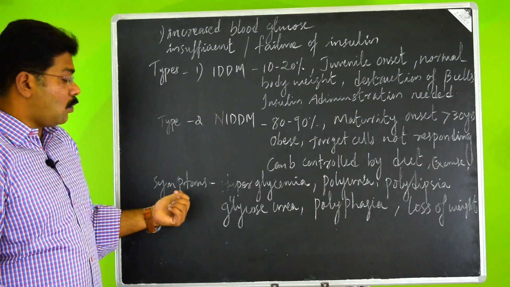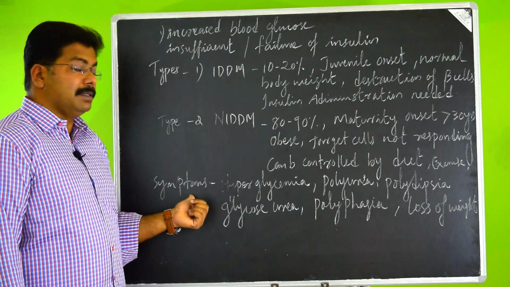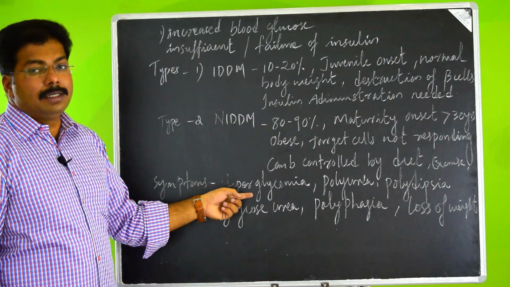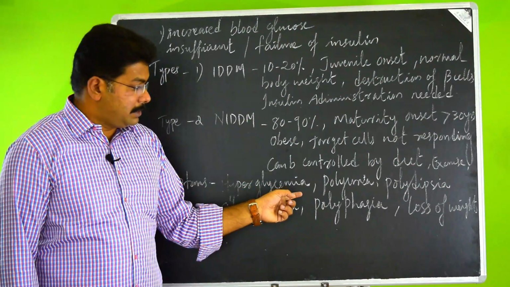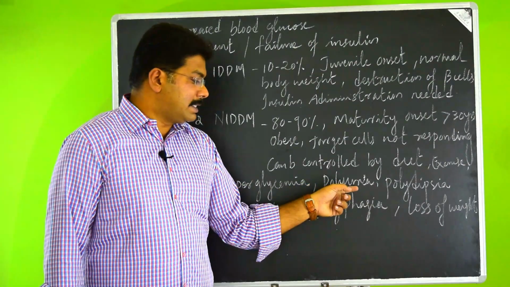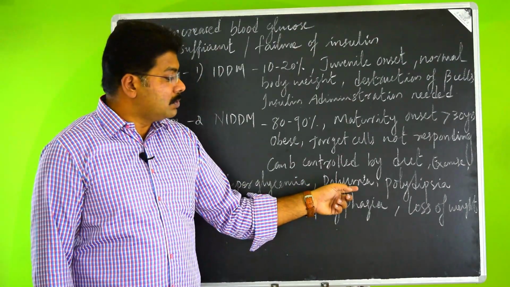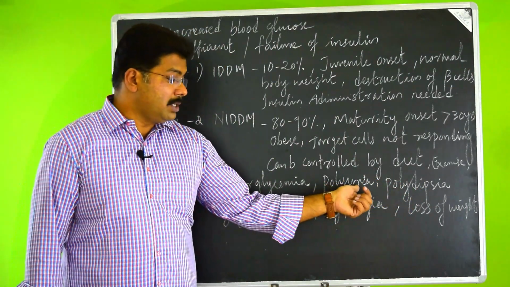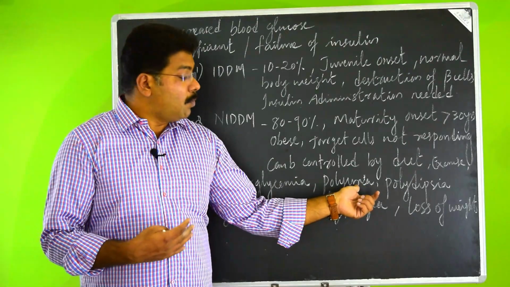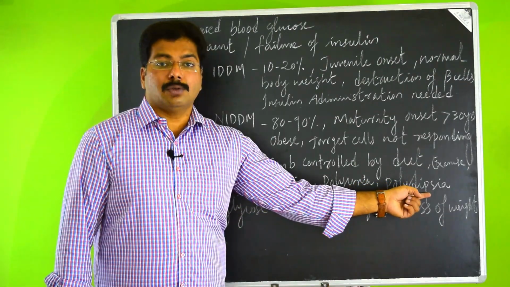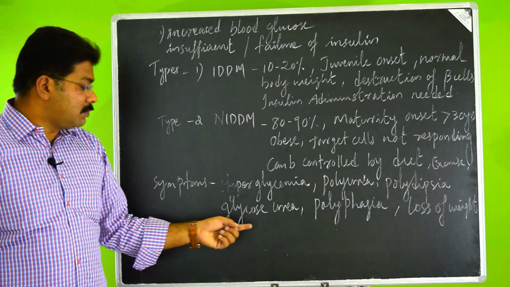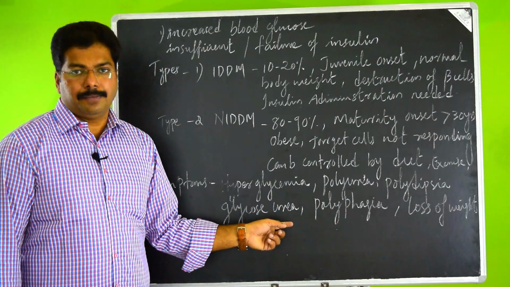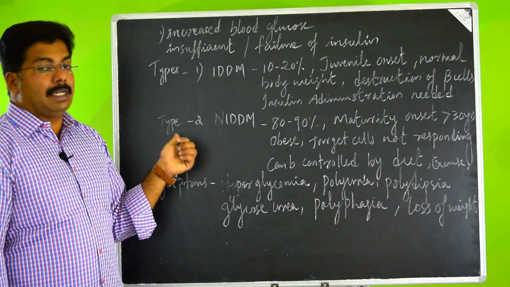And coming to the next one, what are the symptoms of this diabetes mellitus? First one is hyperglycemia, increased blood glucose content. Polyuria means excess loss of water through urine. Polydipsia is the excess thirst, because due to polyuria you are losing a lot of water content, so you will definitely be so thirsty. And coming to the next one, glucosuria, that means presence of glucose in the urine. That is another symptom of the diabetes.